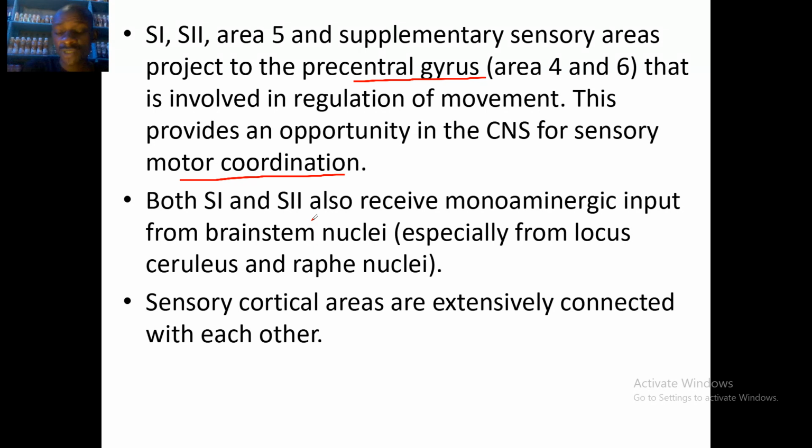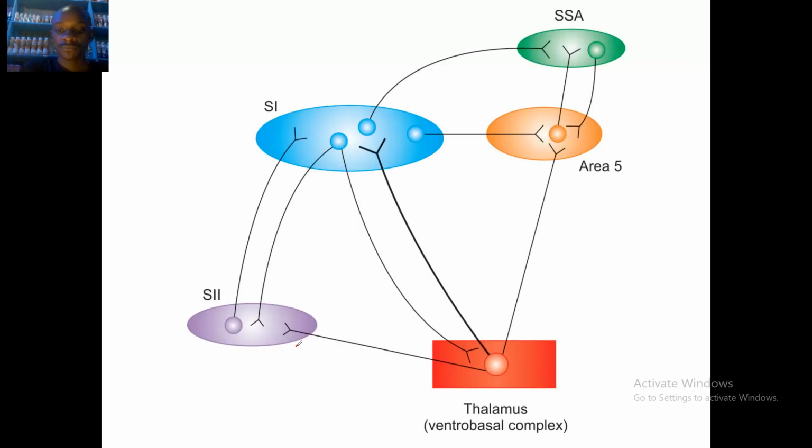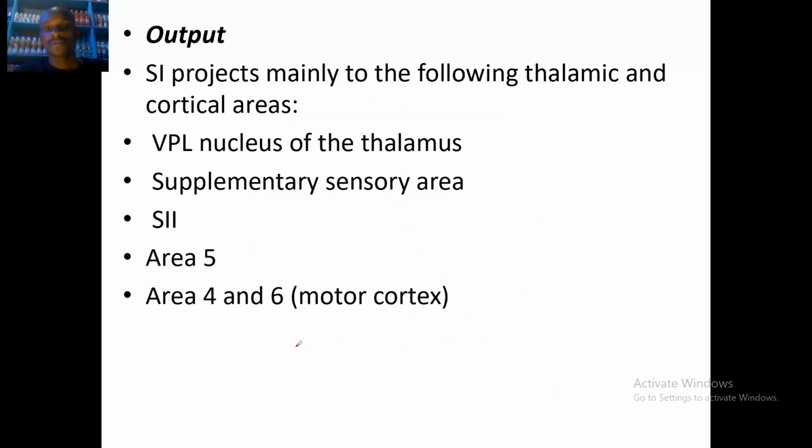Both S1 and S2 also receive monoaminergic inputs from the brainstem nuclei, especially from the locus coeruleus and the raphe nuclei. Now, these sensory cortical areas are extensively connected to each other. You can see the connections. S1 to S2, S2 to S1, thalamus to S1, S2 to thalamus, and so on.